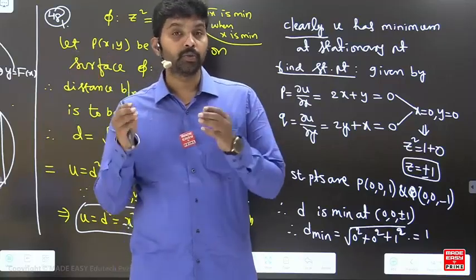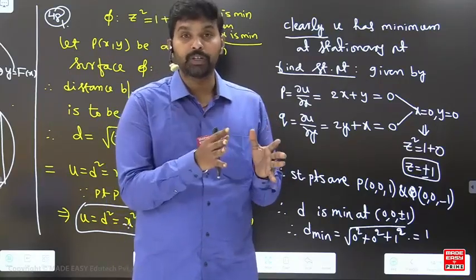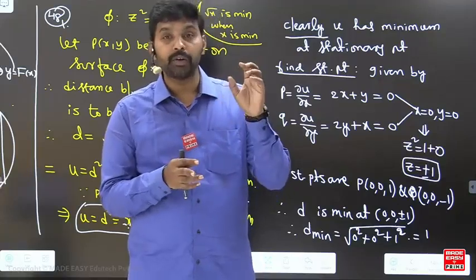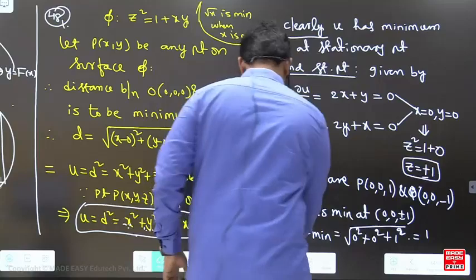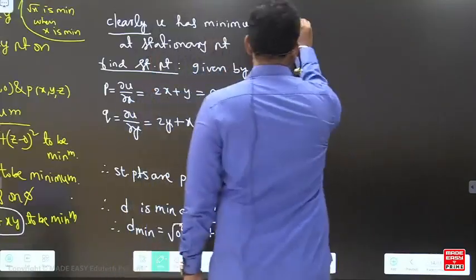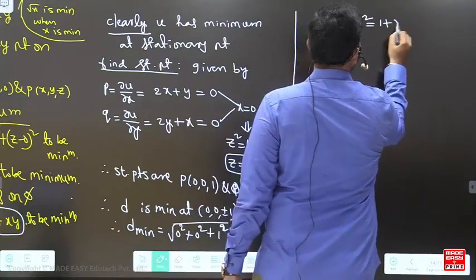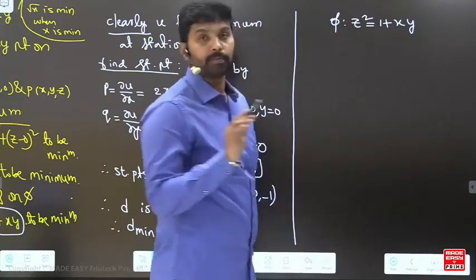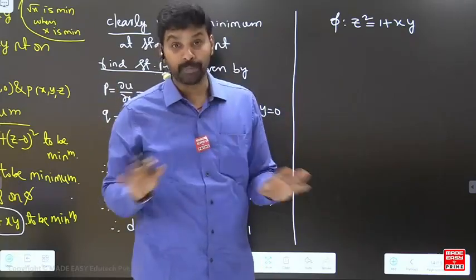See, the thing is, for the students who have some little knowledge of the concepts, we can give a slightly different approach. So you can see this same question I am going to take like this. What is the function? The function is z square is equal to 1 plus xy. I don't know how many of you will understand, and I'm not going to repeat this one.